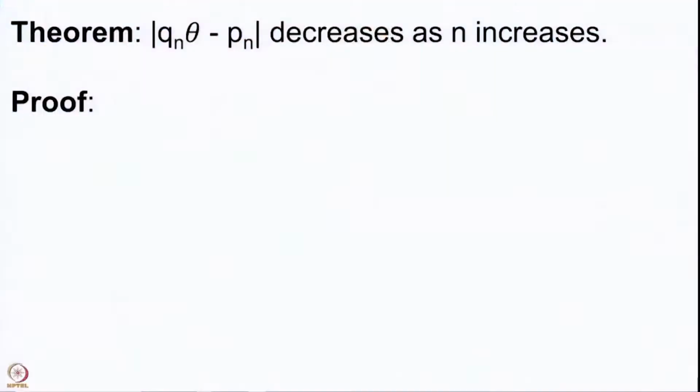This is something that we will have to remember when we go to our next result, which is that mod Qn theta minus Pn decreases as n increases. So, this is the result that we now want to prove. This is a very important result. It is one of the stepping stones towards proving that the convergents give the best possible approximations for any real number theta.